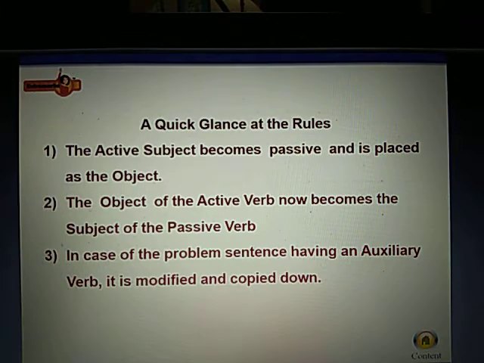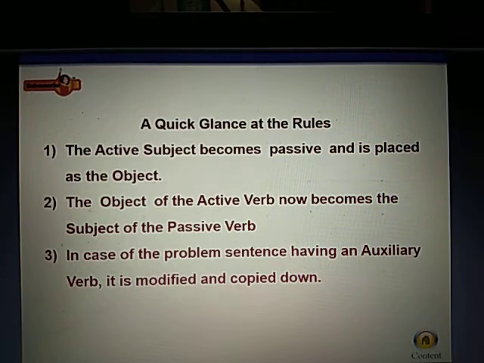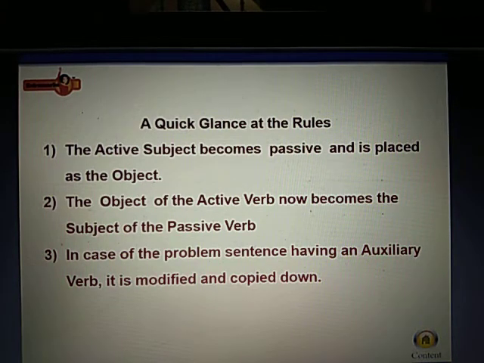A quick glance at the rules. The active subject becomes passive and is placed as the object. The object of the active verb now becomes the subject of the passive verb. In case of the problem sentence having an auxiliary verb, it is modified and copied down.